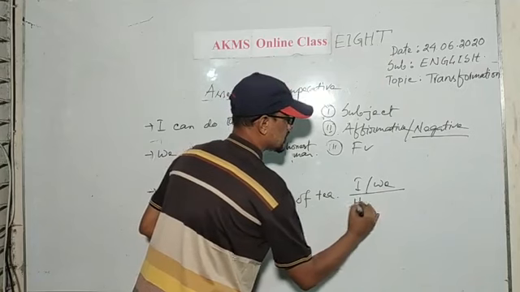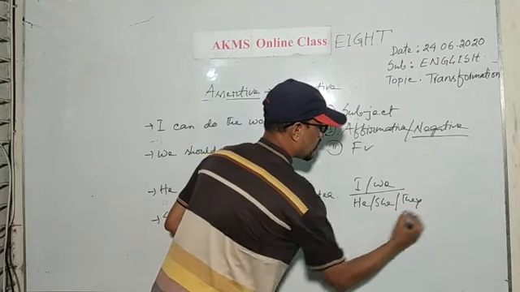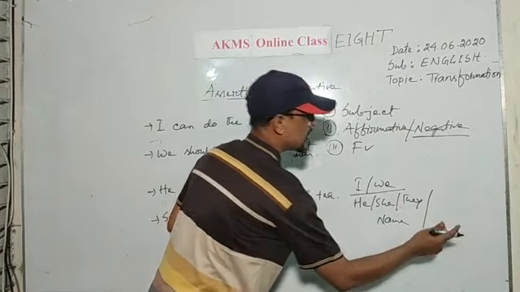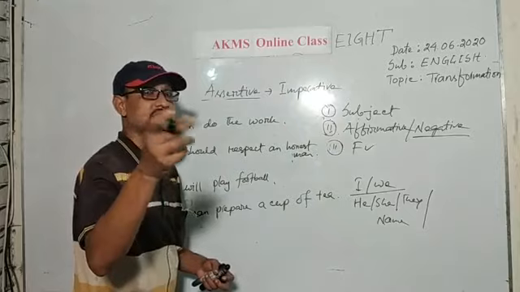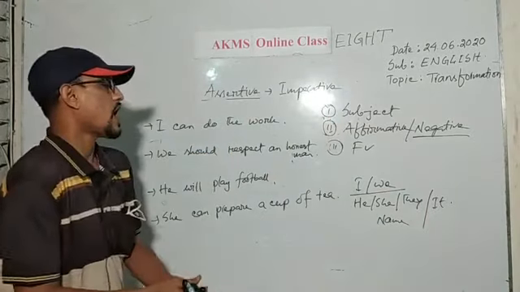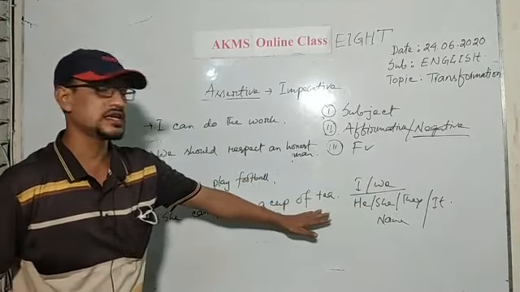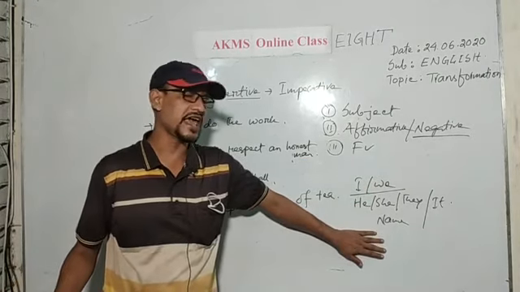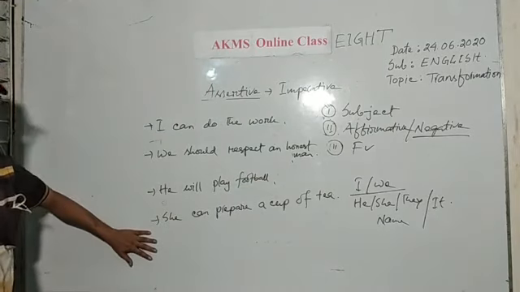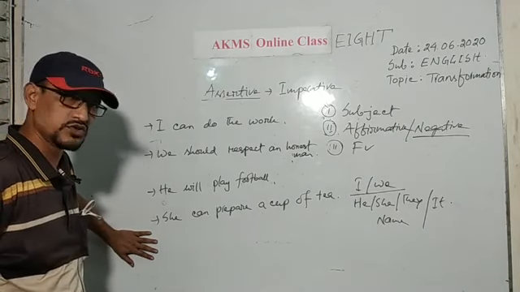Second person: you. Third person: he, she, they, it, or any other name. Here I have used first person or third person as the subject. I have not used "you".